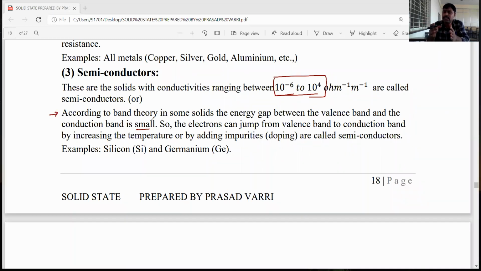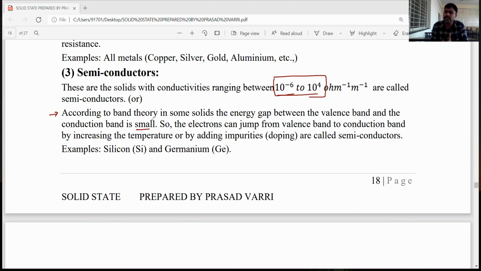At room temperature, the semiconductors act as insulators only. While increasing the temperature, the electrons in the valency band can easily jump from the valency band to the conductance band and exhibit conductivity.